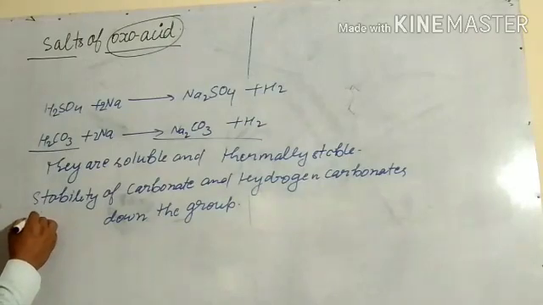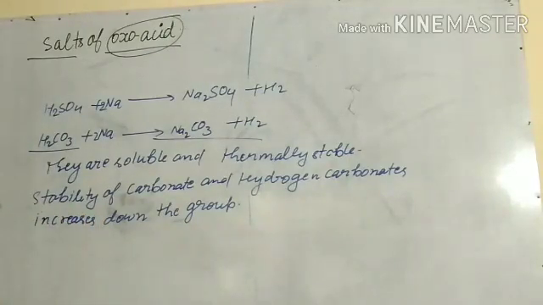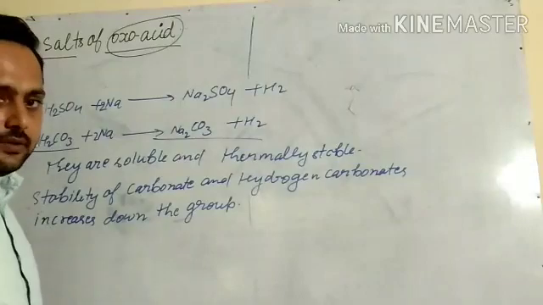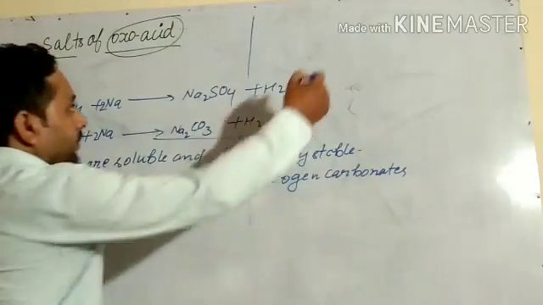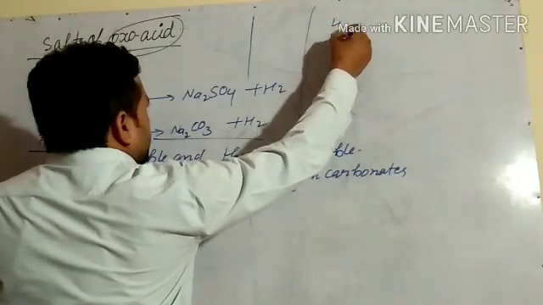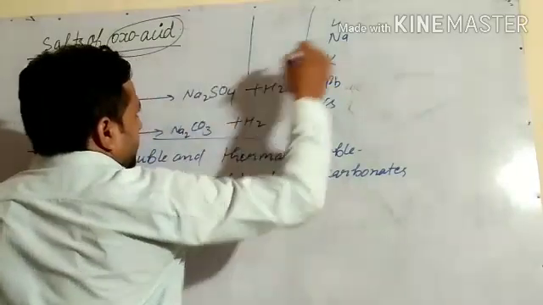Thermal stability increases down the group due to the increase of electropositive character of metals. You know lithium, sodium, potassium, rubidium, cesium, like this.